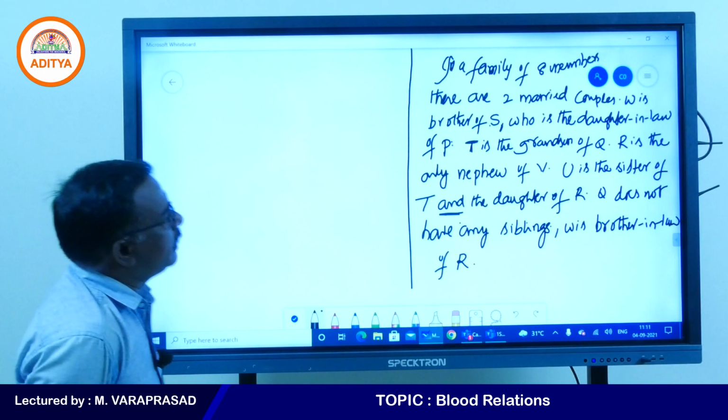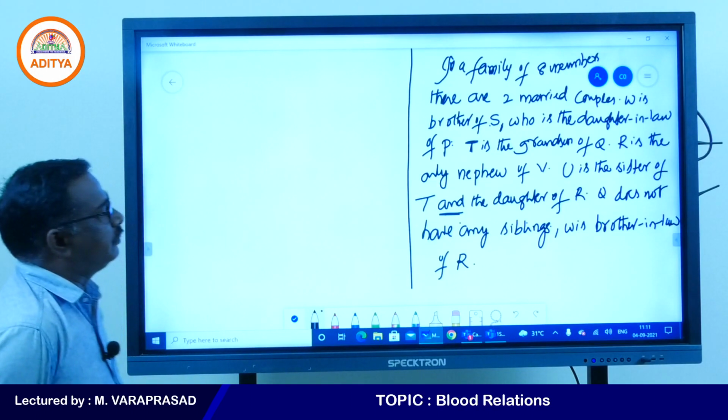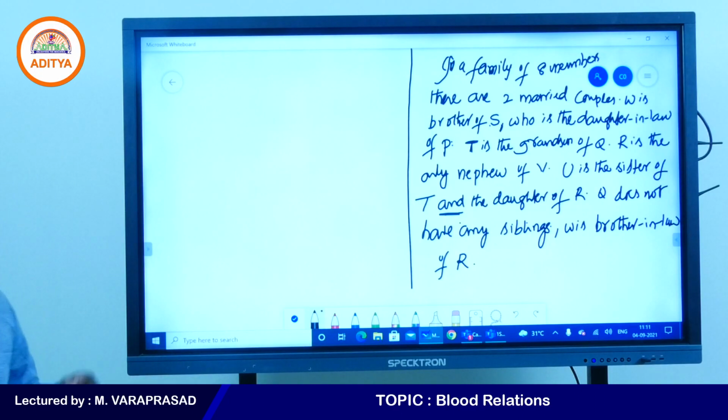Yes, W is the brother of S. Who is the daughter-in-law of P is given. Yes, one key point will be there for everything. W is the brother of S. Who is the daughter-in-law of P? That comma refers to daughter-in-law of P.